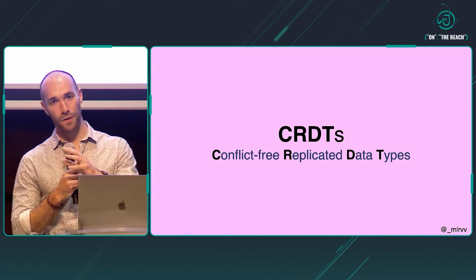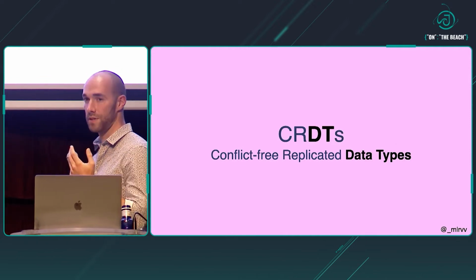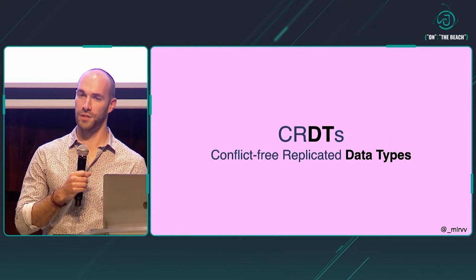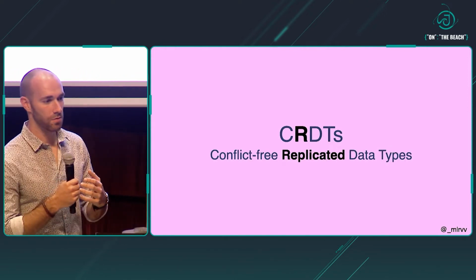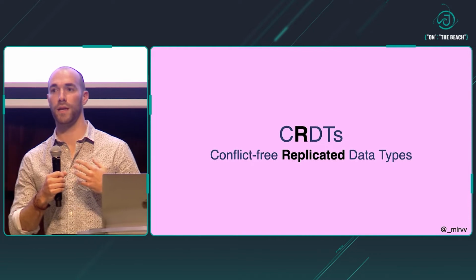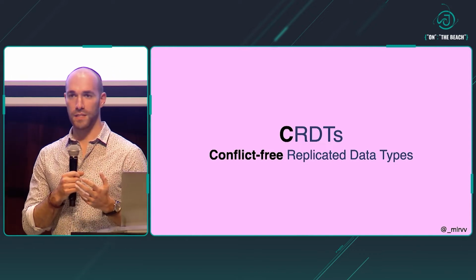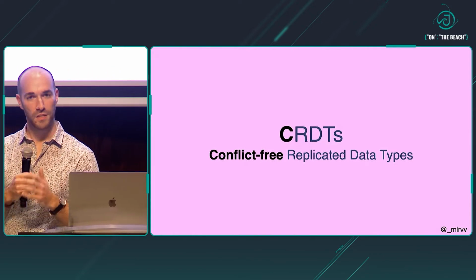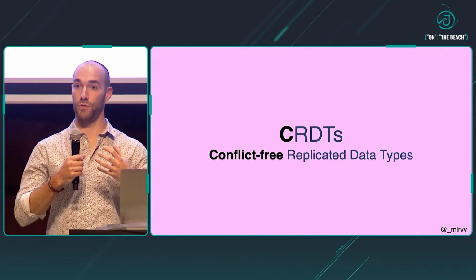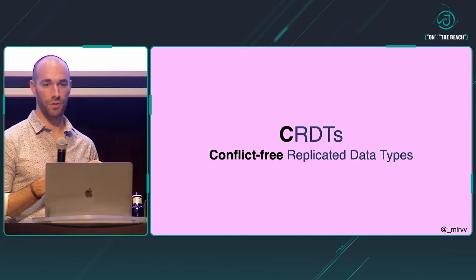Let's start from the end of the acronym and walk backwards to understand really what it means. So DT is for data types. This is pretty simple. We're talking about data structures. No surprises here. Replicated means that we're talking about a system that's distributed, right? We want to be able to replicate our state across the nodes of the system. And finally, the C is for conflict-free, so no conflicts. This is the most interesting part and also the most challenging. These structures, when we put them together, they converge. They converge alone without the need for any other actor in the system to say how they should resolve any inconsistency.